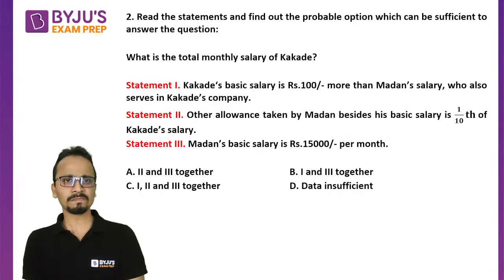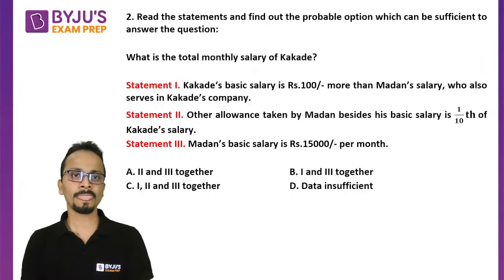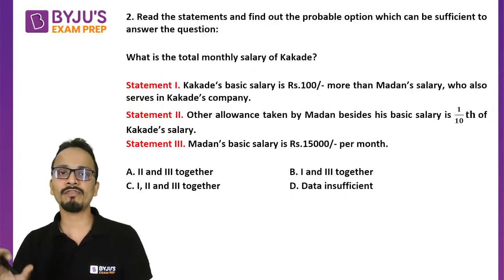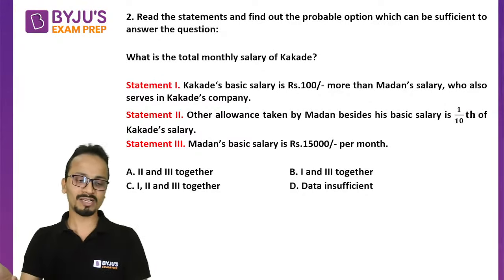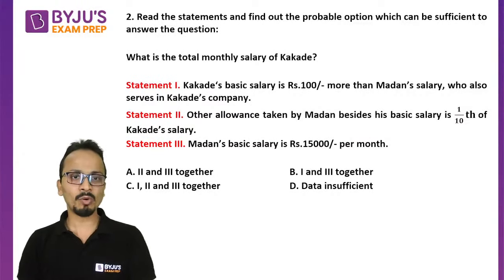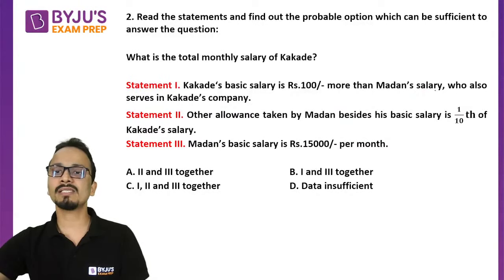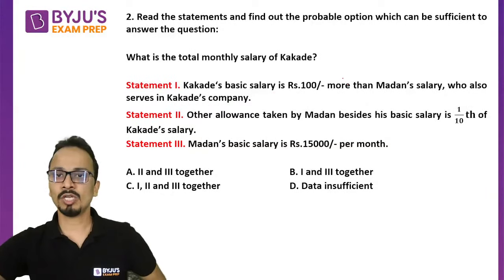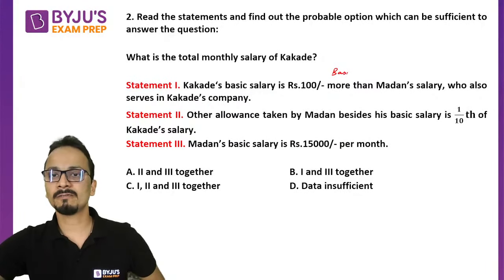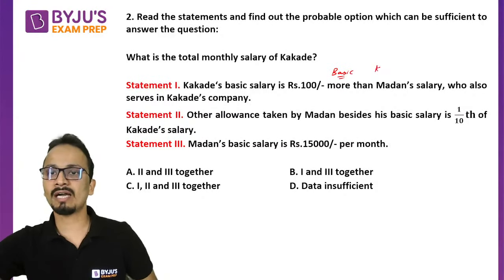Meanwhile, I'm solving this. Read the statements and find out the probable option which can be sufficient to answer the question. What is the total monthly salary of Kakade? I don't know if I can pronounce this name properly. So Kakade, Kakade, say whatever you like. Okay. So statement number 1, Kakade's basic salary is rupees 100 more than Madan's salary, who also serves in Kakade's company. So basic salary of Kakade is 100 more than that of Madan. So Kakade's basic salary is M plus 100.